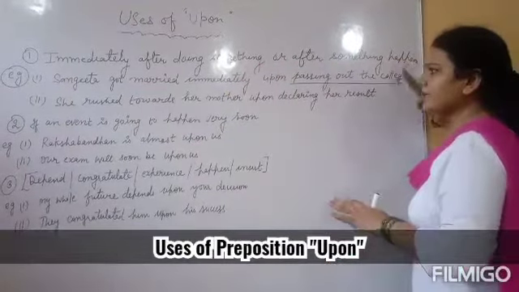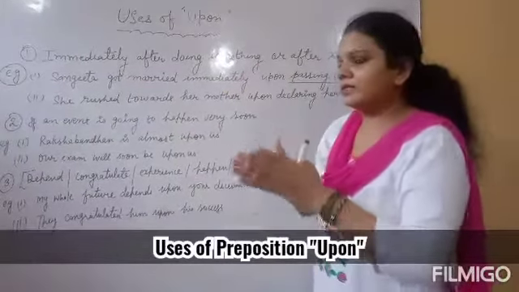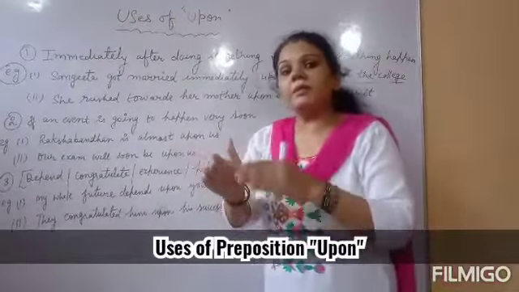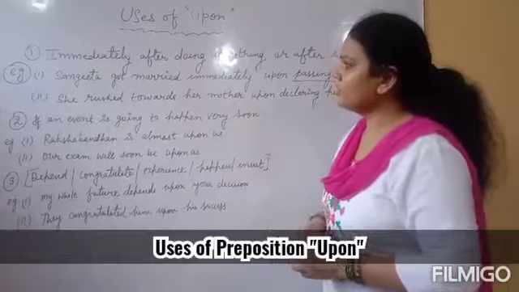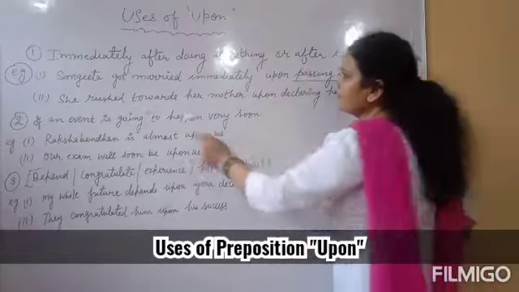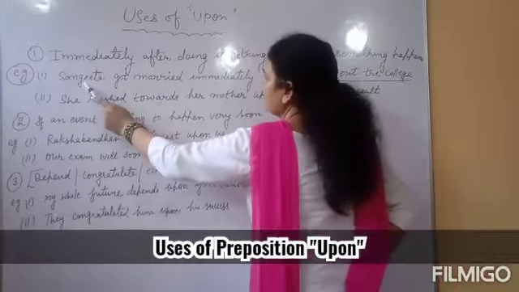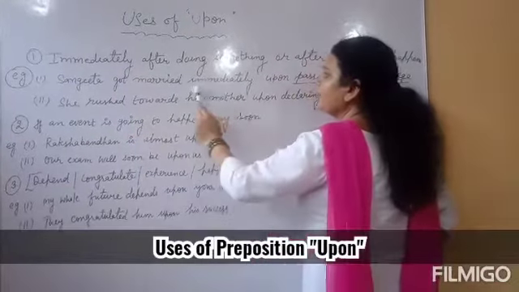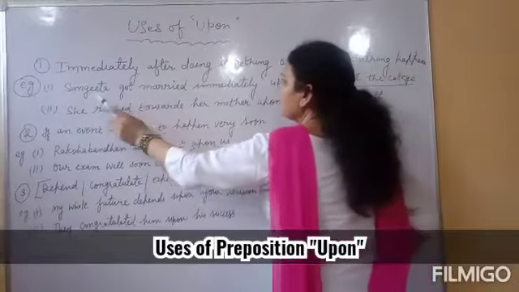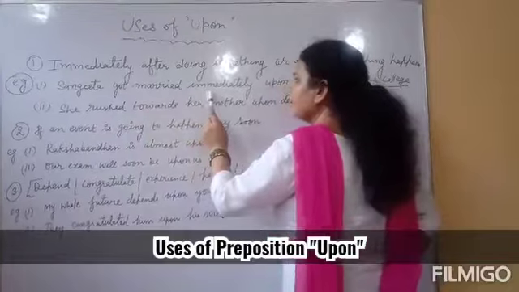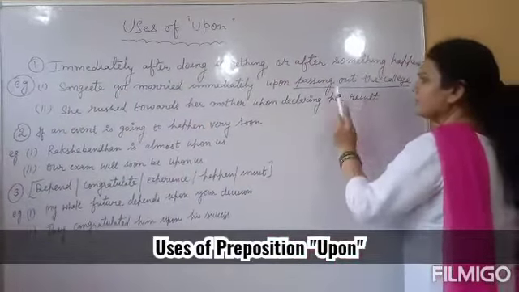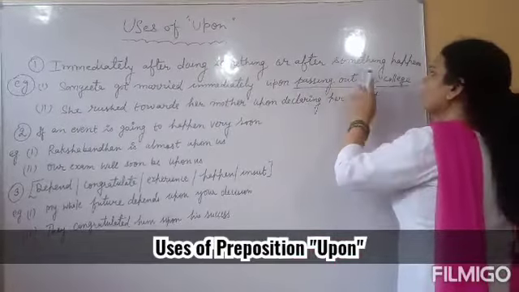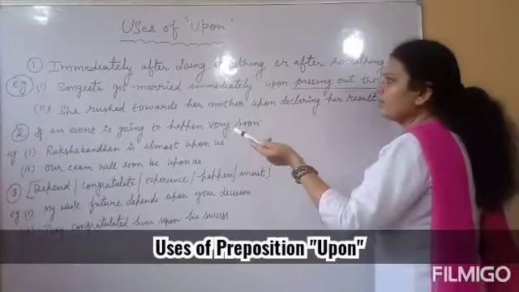Clear? Understand it. There are two actions. One action has been done immediately after the other. So let's understand this use by solving these sentences. In the first sentence you can see, Sangeeta got married immediately upon passing out of college. There are two actions. After passing out of college, she immediately got married.